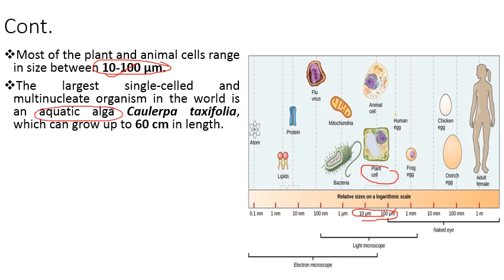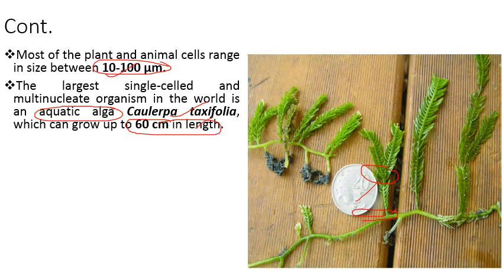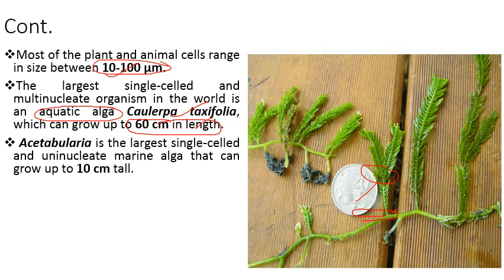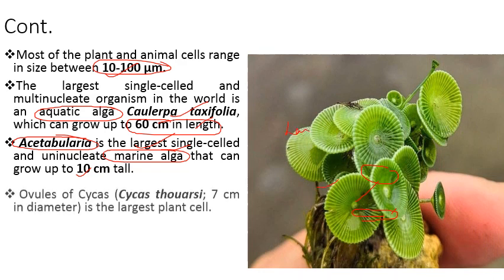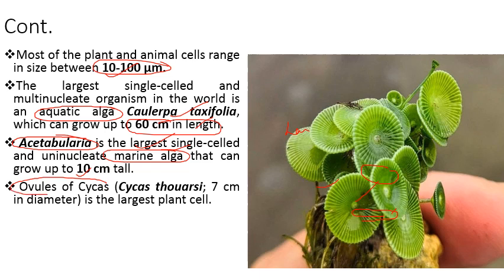The largest single celled and multinucleated organism in the world is an aquatic alga named Caulerpa taxifolia. जो Caulerpa taxifolia है, ये सिंगल सेल ऑर्गेनिज्म है, और इसकी लेंथ होती है लगभग 60 सेंटीमीटर के करीब, and this is a photograph of Caulerpa taxifolia. Then we have Acetabularia, which is considered the largest plant cell, a single celled uninucleated marine alga. This is a green alga, and it can grow up to a length of 10 centimeter. तो इसको कंसिडर किया था लार्जेस्ट प्लांट सेल. Then we have the largest ovule, that is the ovule of Cycas thouarsii.